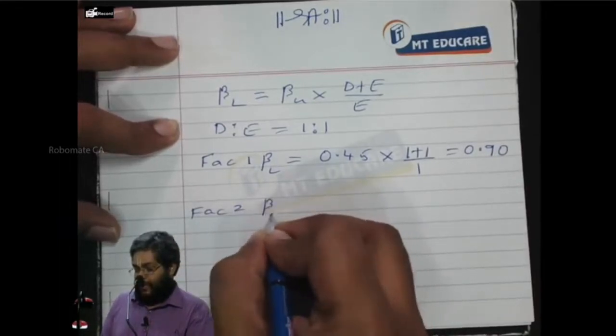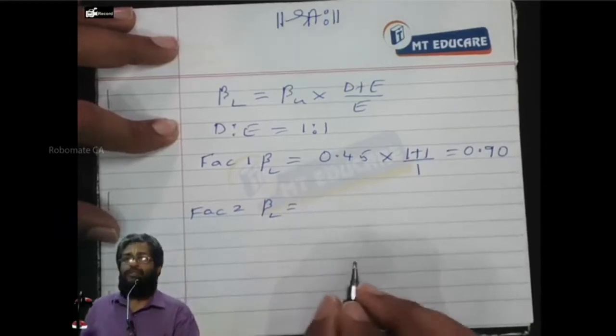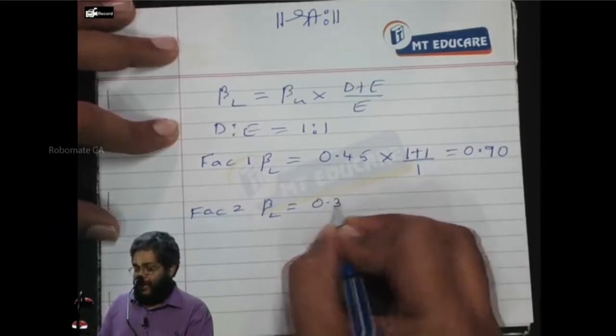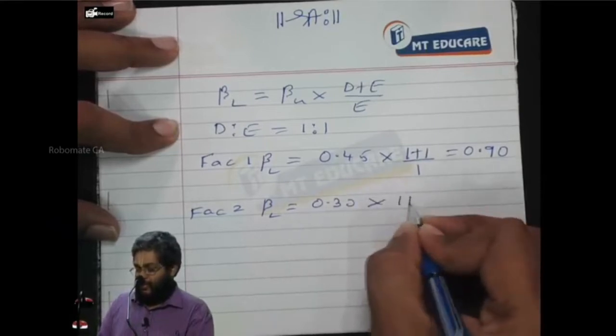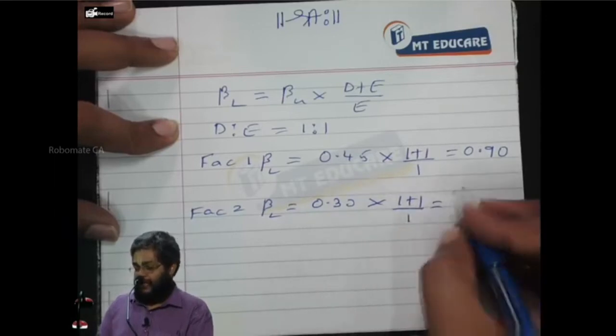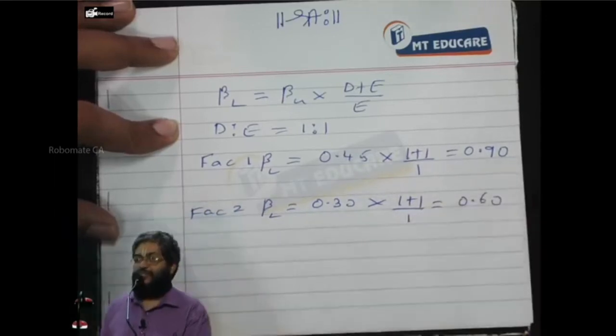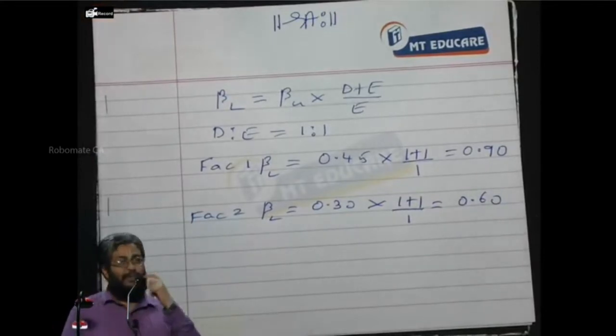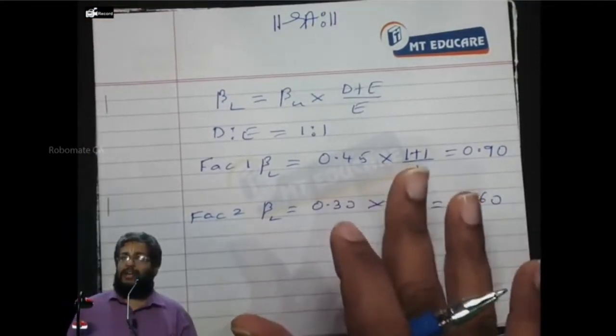Factor 2 beta levered: the unlevered beta is 0.3 into (1 plus 1) divided by 1, which is 0.60. That's how one can confirm the levered and unlevered beta for both the factors. Everybody, I think, is comfortable or not?